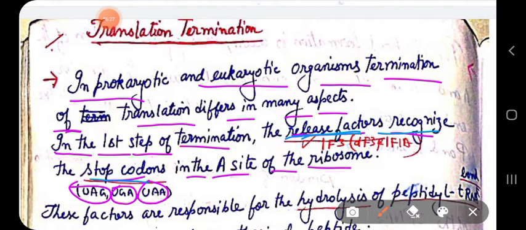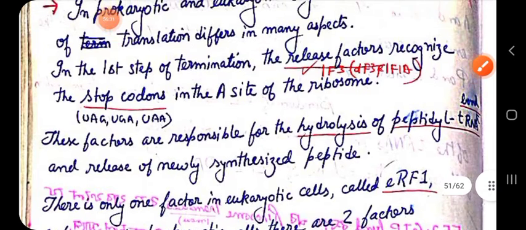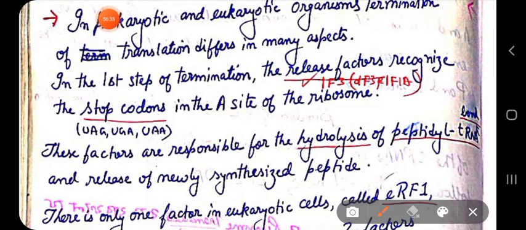It recognizes these stop codons in the A site of the ribosome. And what are the release factors? In prokaryotes, the release factor is RF. I think I have written it a little wrong, we will fix it later. So release factors identify the stop codons in the A site of the ribosome.